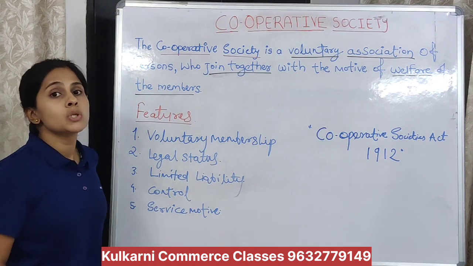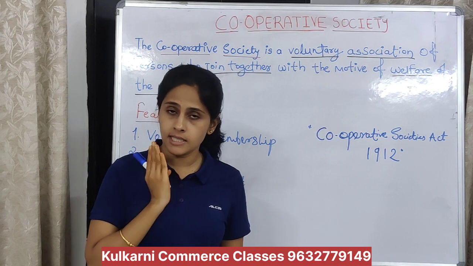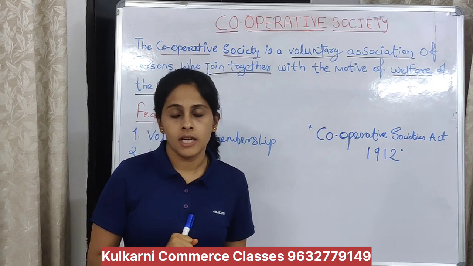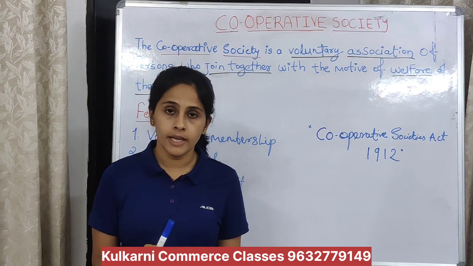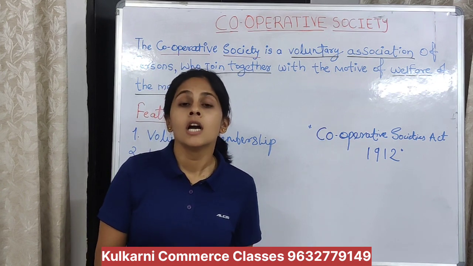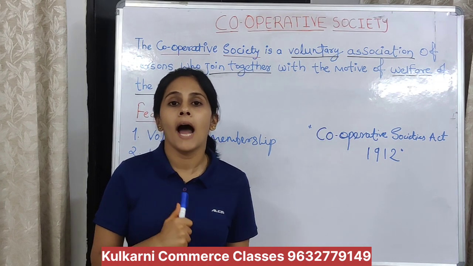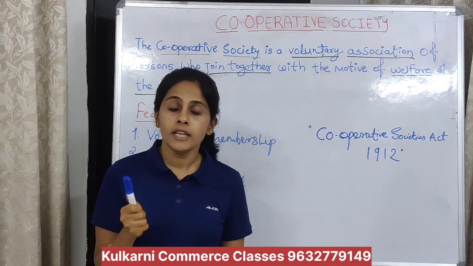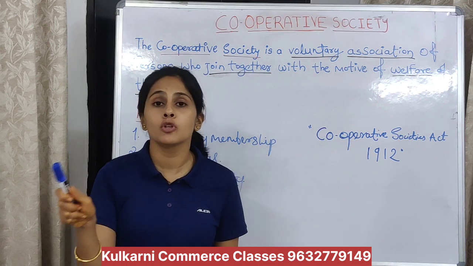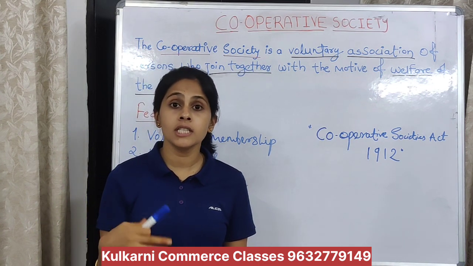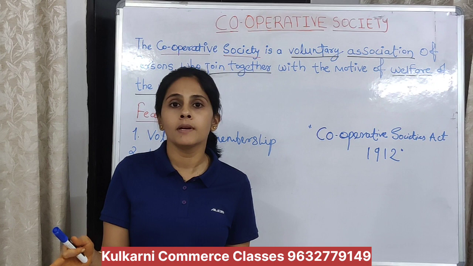Legal status means members are different and the cooperative society is different. In case of sole proprietorship, if I start a business, my legal status and my business are not different legal entities. We both are the same there. But in case of a cooperative society, the society can purchase property in its own name. For example, if I am a member of a Farmers Cooperative Society, we can purchase property in the name of that society. In sole proprietorship, there is no separate legal entity.